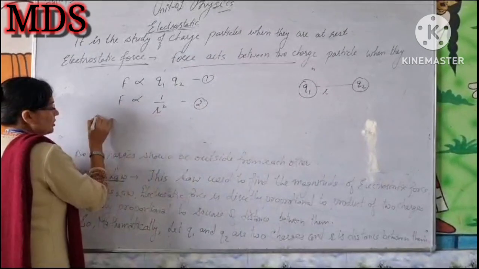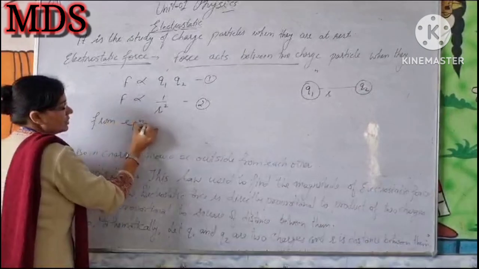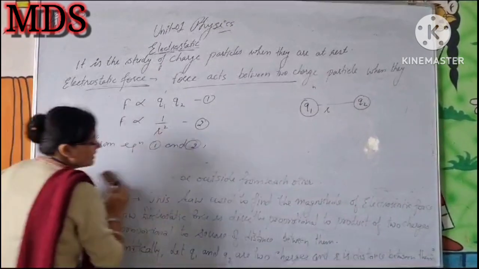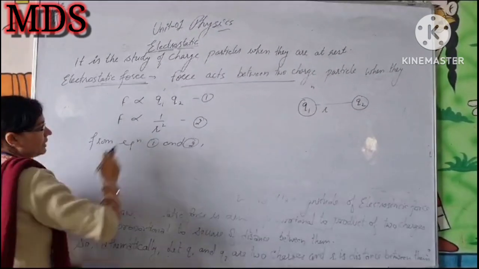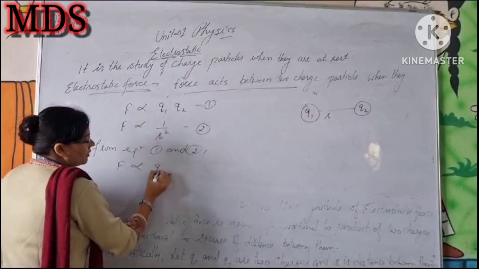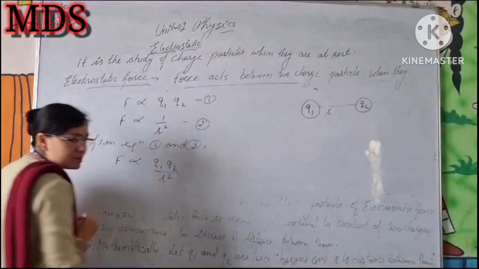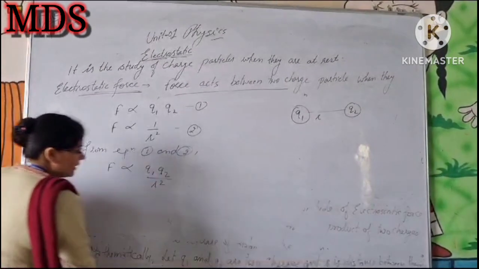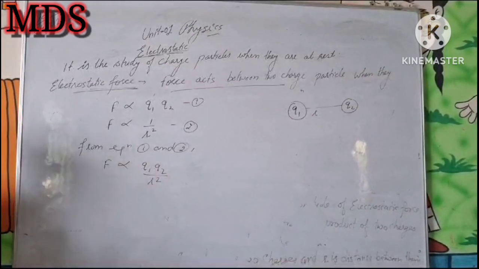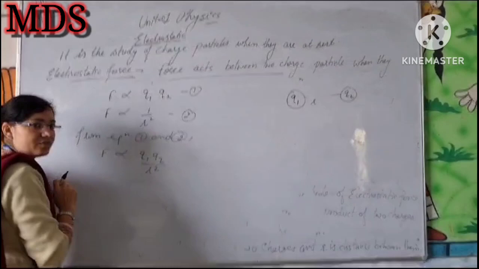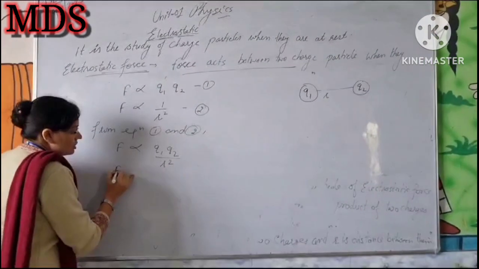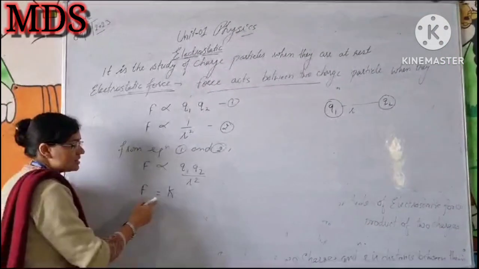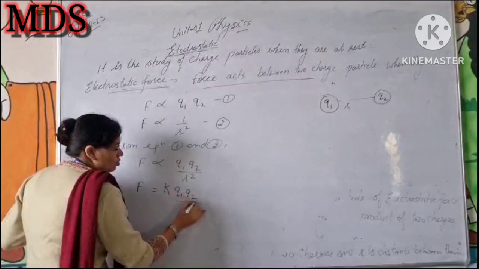By merging both equations, we can write F directly proportional to Q1 Q2 by r square. We always remove the proportional sign and take a constant with an equal sign. This constant is known as the electrostatic constant.